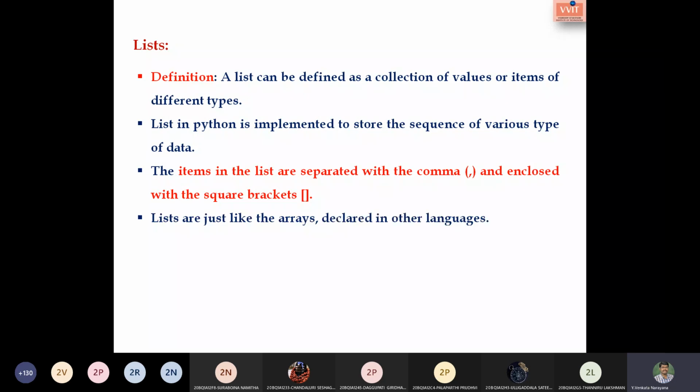Just like arrays which are declared in other languages. Somebody switch off, please switch off your mic.